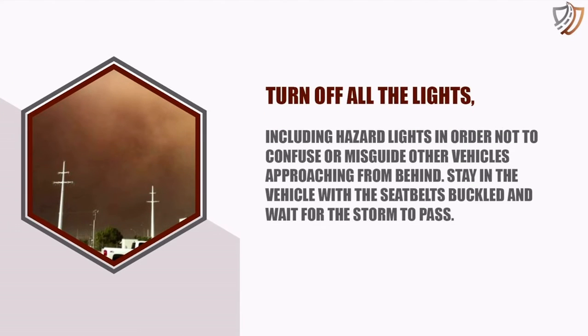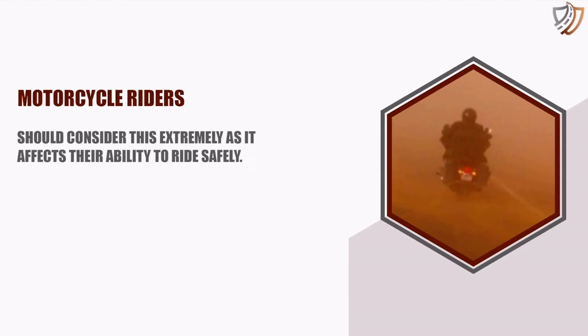Turn off all the lights, including hazard lights, in order not to confuse or misguide other vehicles approaching from behind. Stay in the vehicle with the seatbelts buckled and wait for the storm to pass. Motorcycle riders should consider this extremely, as it affects their ability to ride safely.